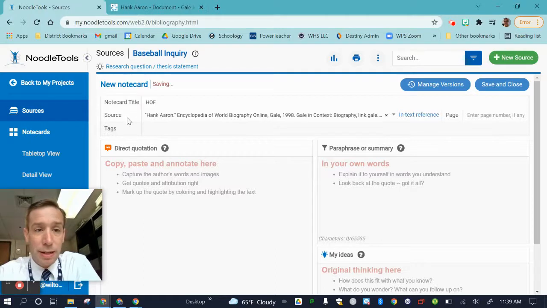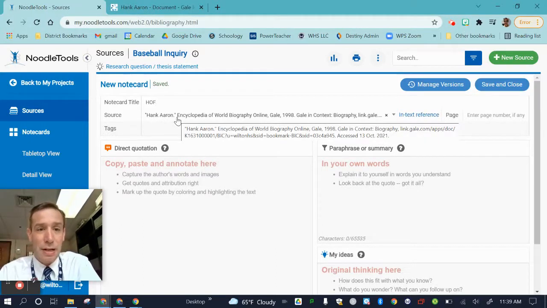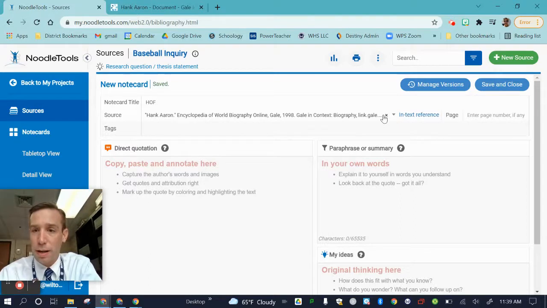You're going to notice that there's a source here, and because I picked the citation and the new note card as a part of that citation, it automatically linked the citation to the note card. If I wanted to change that, I could just click down here and look for other citations that exist. But I only have one citation right now, so I know it's the right one.